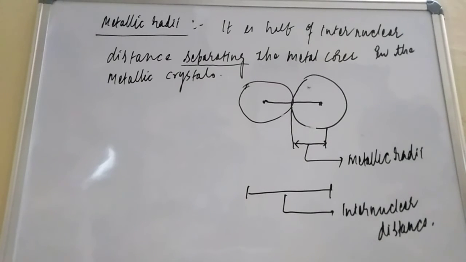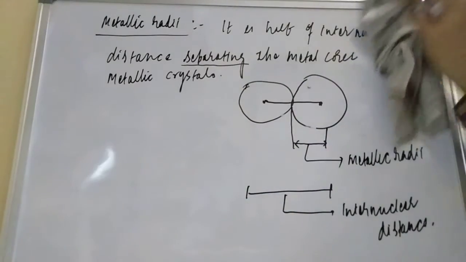So suppose it is given for copper, let us understand with the copper example. Suppose the distance between two adjacent copper atoms in solid copper is 256 picometer.